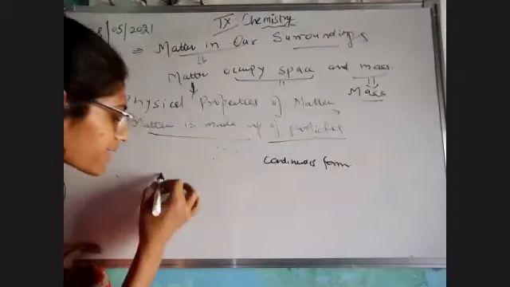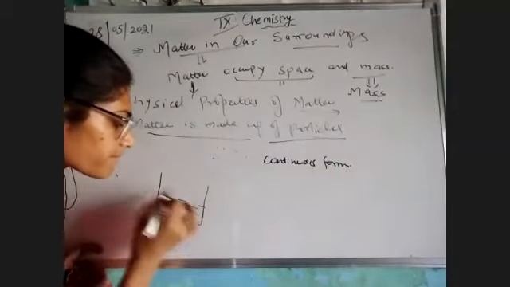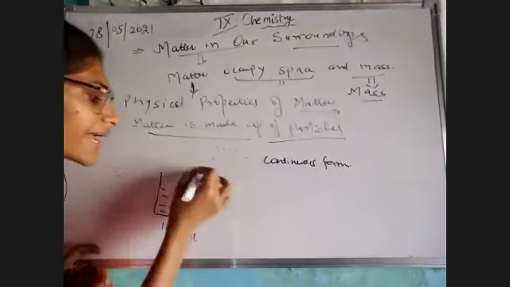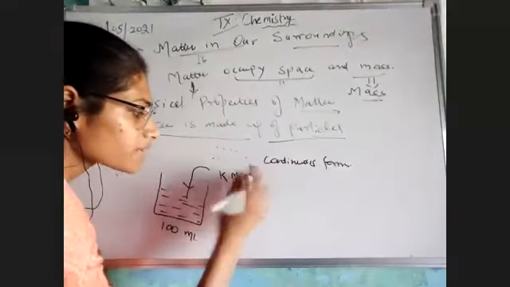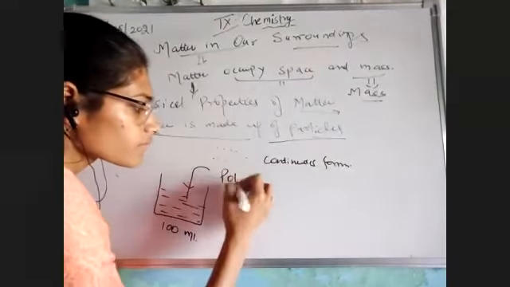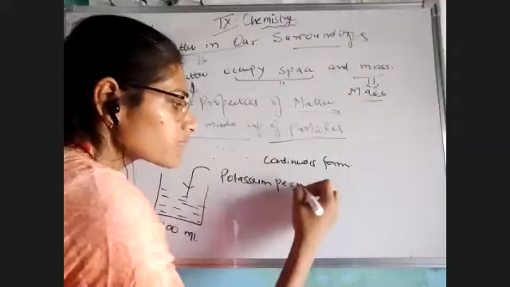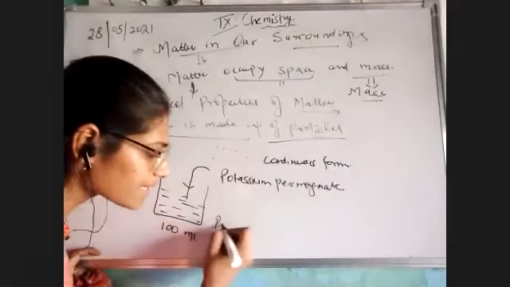Suppose I'm taking a beaker which is filled with water. Suppose there is 100 ml of water in the beaker and I have put in a pinch of potassium permanganate. Potassium permanganate is a solid which, dissolved into water, gives pink color.